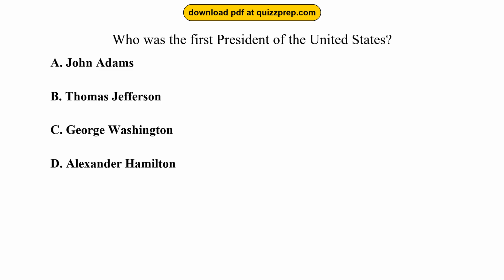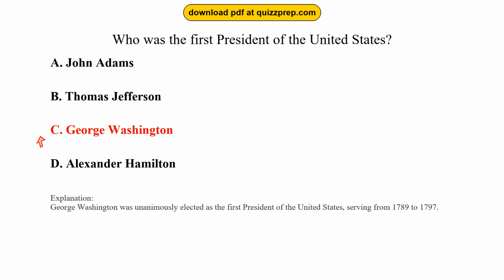Option C, George Washington. Option D, Alexander Hamilton. The correct answer is option C, George Washington.